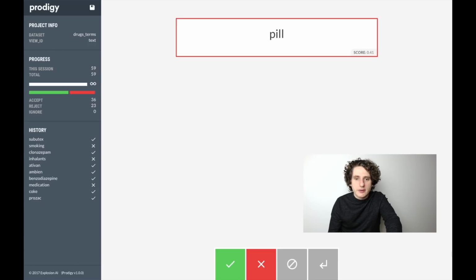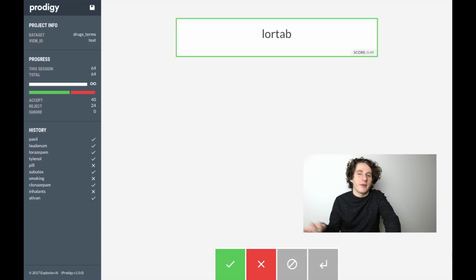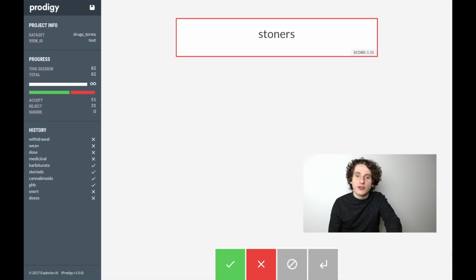So let's see. Tylenol, even though this is a non-narcotic drug, we'll consider it part of the same thing. It's still there as a drug. Otherwise, we have to decide what type of drug people are getting high with, and this becomes too difficult a policy. So we'll just have it simply as, is it a drug substance or not? Okay, so cannabinoids, well, we'll say it's a chemical substance. Maybe that's borderline as well. Maybe that's a drug term of the future.